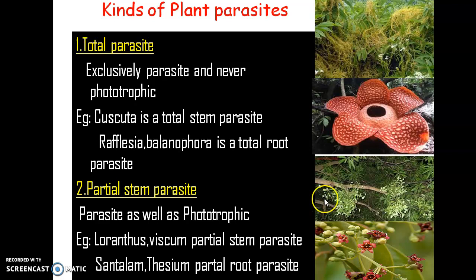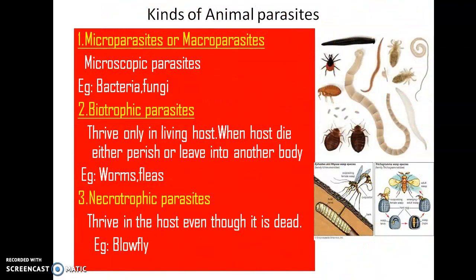The best example is Loranthus, an example of a partial stem parasite because it generally dwells on the stem of mango or other trees. Then Santalum. Santalum is a root parasite, generally affecting the root of the host plant. So that's all about the plant parasites.